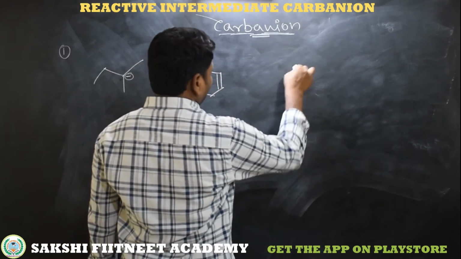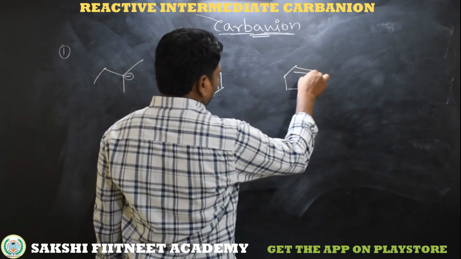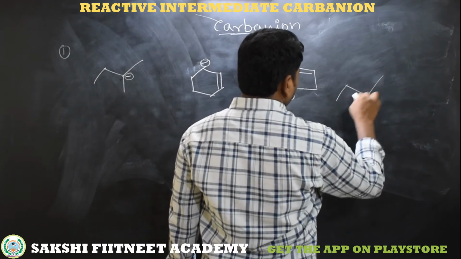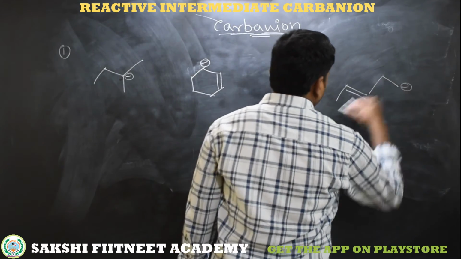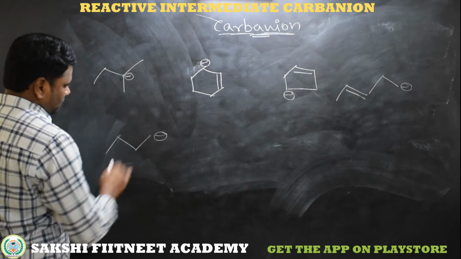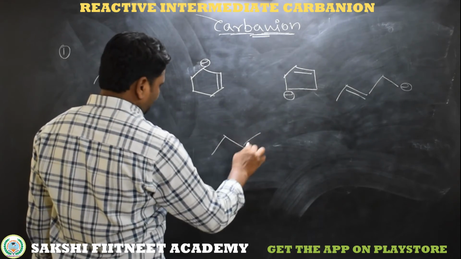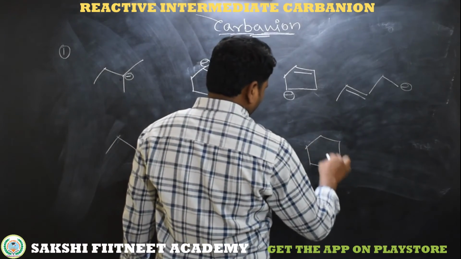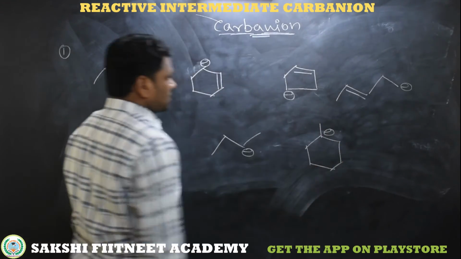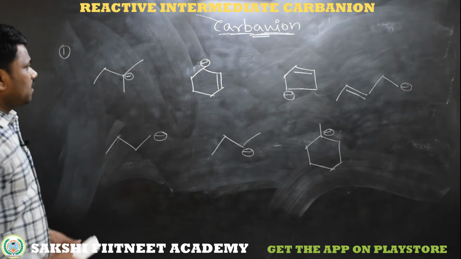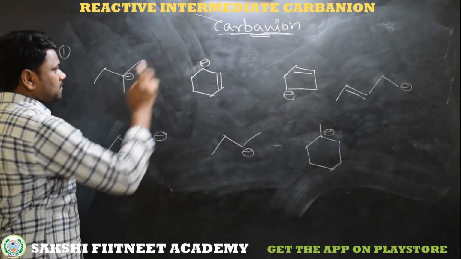So we will take a classification based on their carbon and bonded groups.